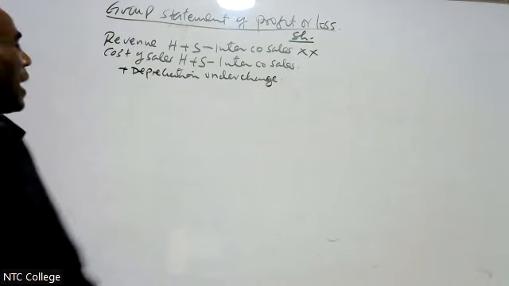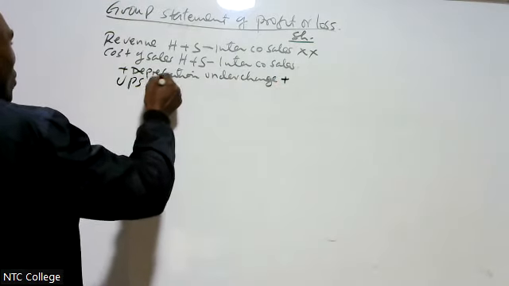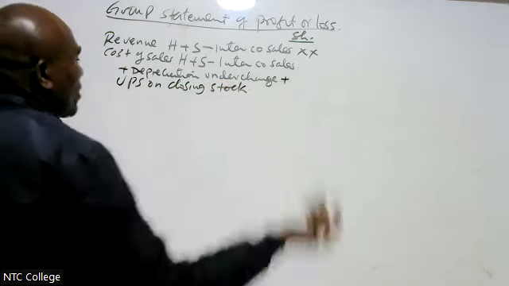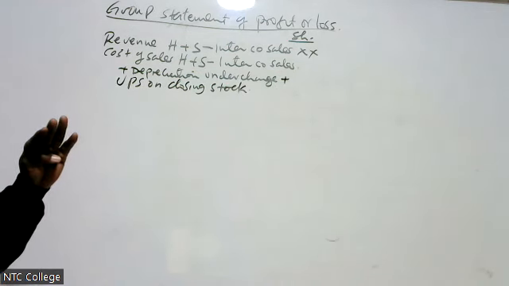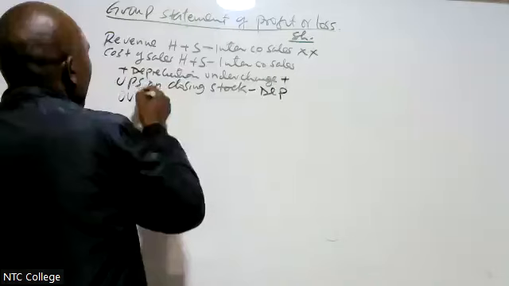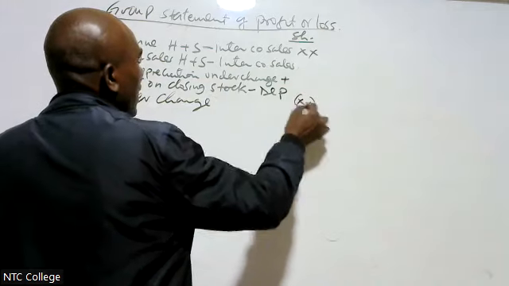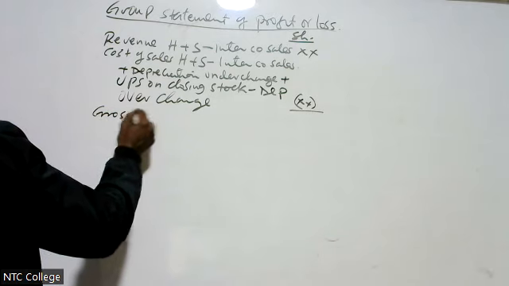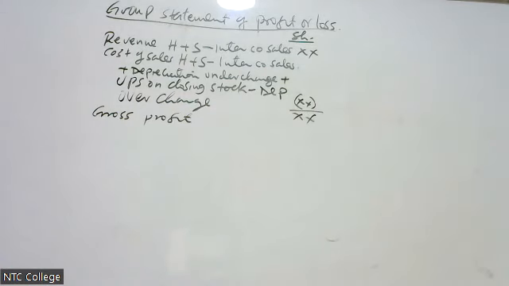I also add an UPS on closing stock. Now, I believe you understand what is depreciation undercharge, what is the UPS. Then you are going to add to the cost of sales. Then you less depreciation overcharge on the cost of sale. That is how you get the cost of sale. Then you give me what we call the gross profit.